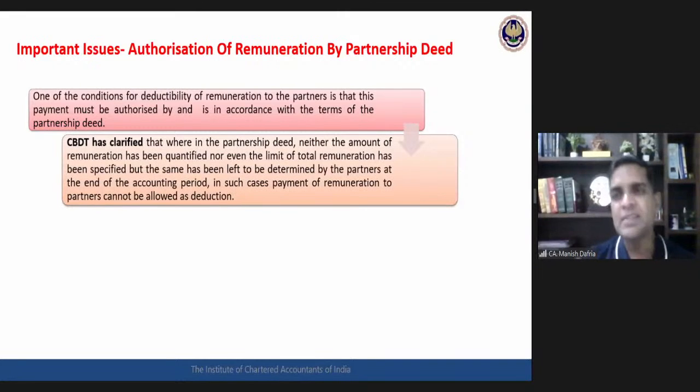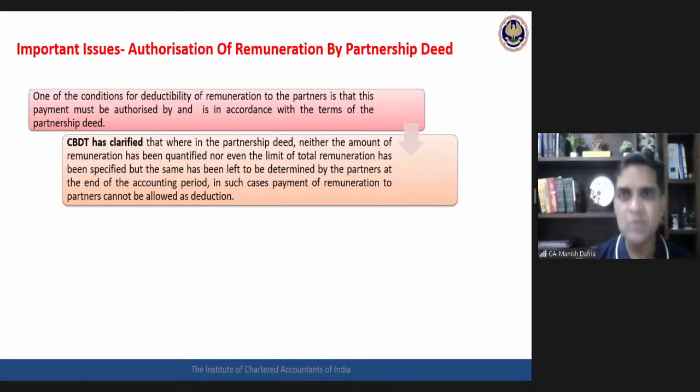If deed simply says that at the end of the year, all partners would sit together and then they will decide whatever salary is payable, that will be treated as finally payable. Not possible. Deed might say at the end of the year, we will send all our books to the chartered accountant and whatever our auditor will say, that much salary we will pay to the partners. Not possible.